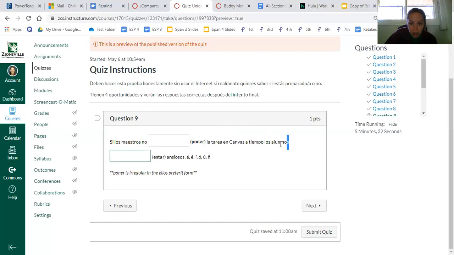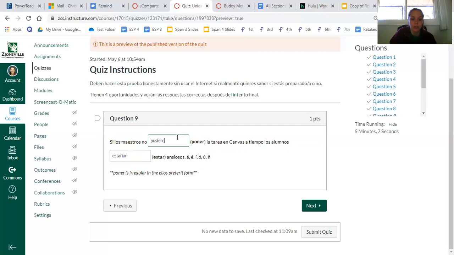So I see los alumnos, so it's more than one person. So I'm going to do the whole verb plus the ían. So that's what I need for this one. Now this blank is the harder one, and especially this verb because this verb is irregular. So remember, this is where we go to ellos preterite, take off the ron, and then add the ra or iera. Okay, so I would start here, but you can see that's super irregular, so you would have to know that. So this is irregular.